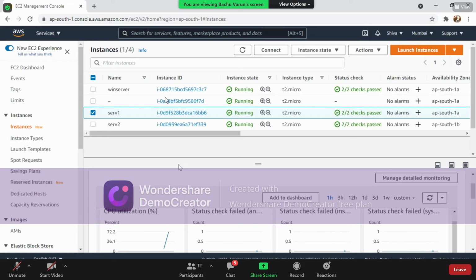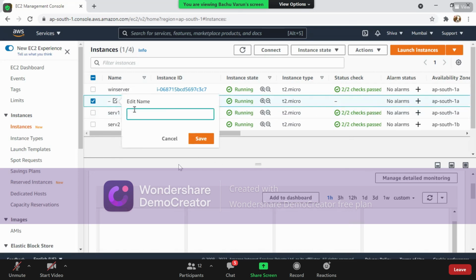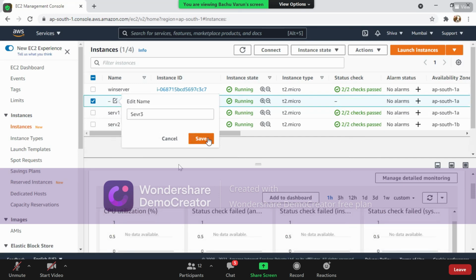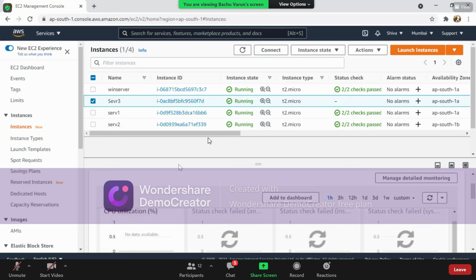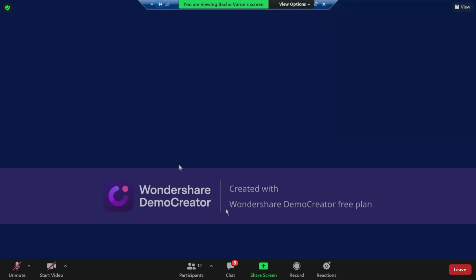You can see there is a fourth server created. So we have created only one Windows server and we have selected desired servers, and we have created an artificial load on this particular CPU. Then automatically we can see another machine has been created. This is server 3, which is created automatically without human intervention. In this way, we can utilize this auto scaling option.